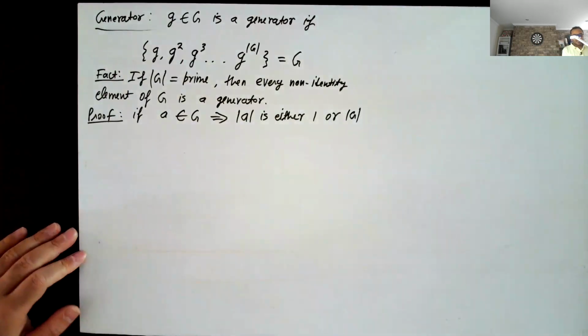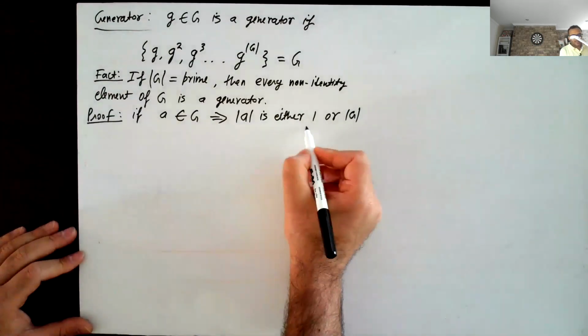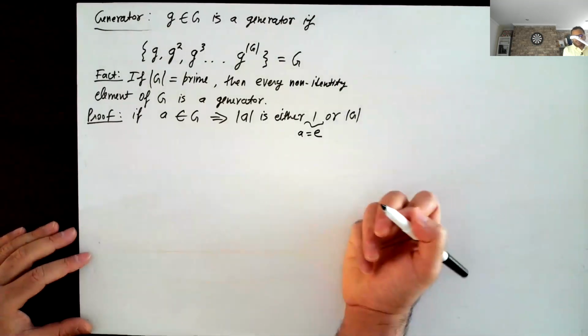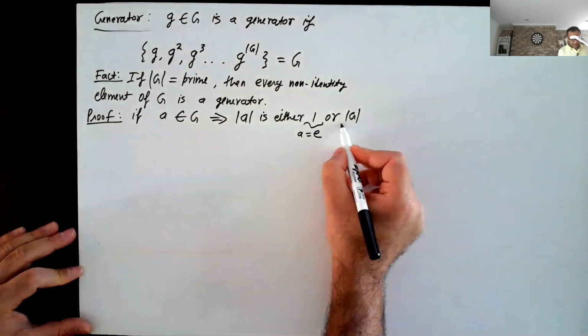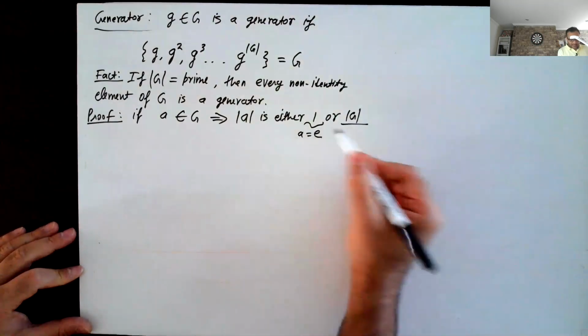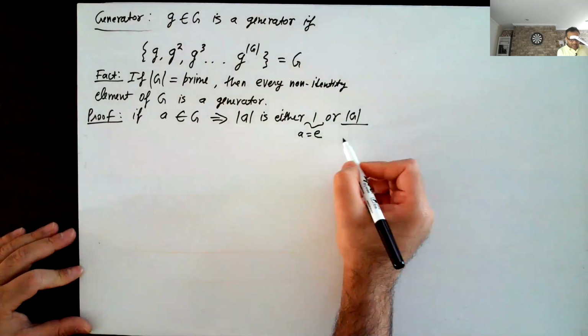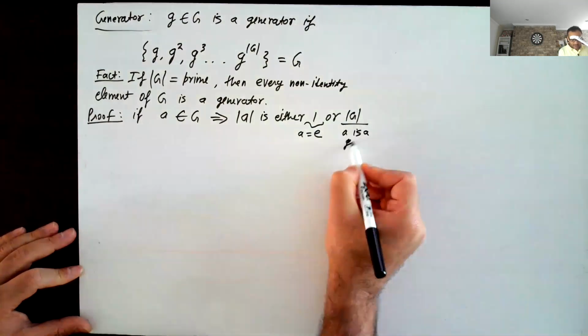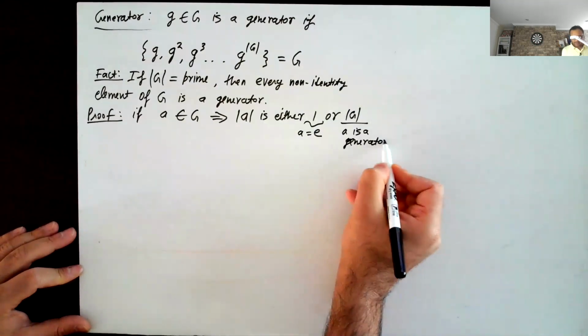If the order of A is 1, then A is the identity element. If the order of the group is G, this means the order of A is G. This means that A is a generator.